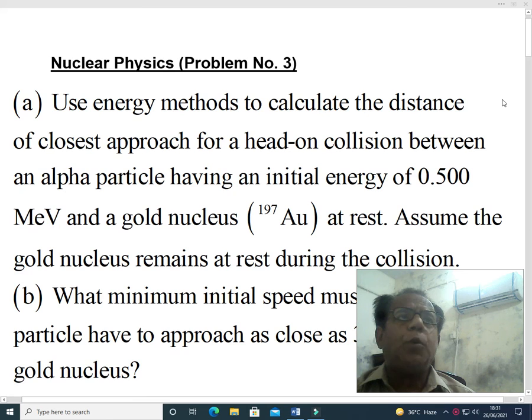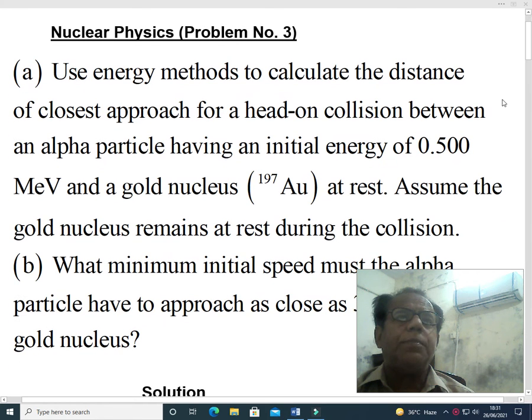This is our next problem, problem number 3, nuclear physics. First we come to the statement of this problem.